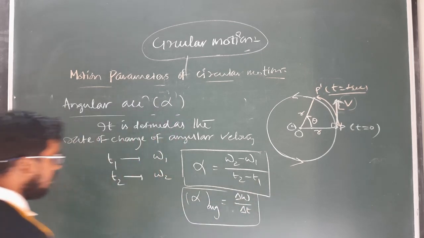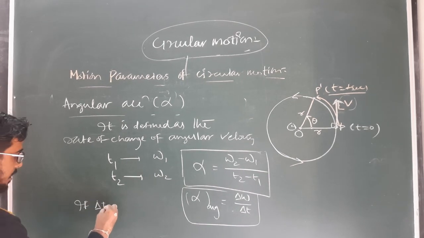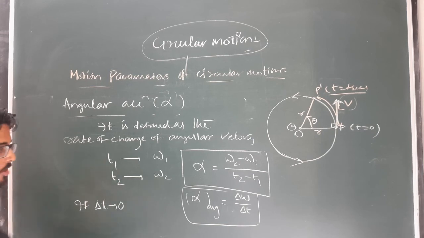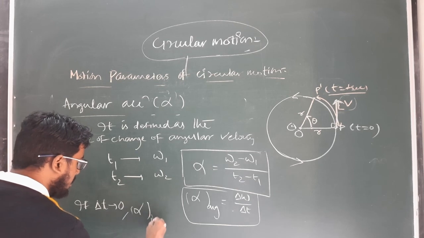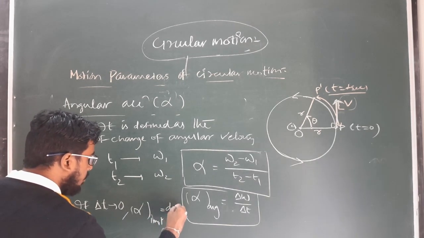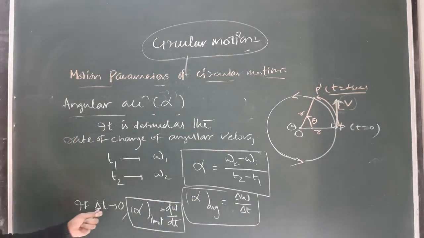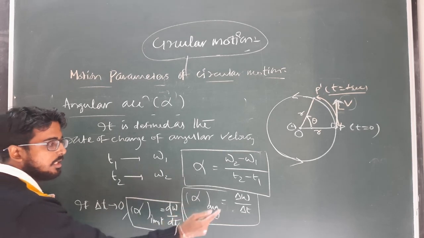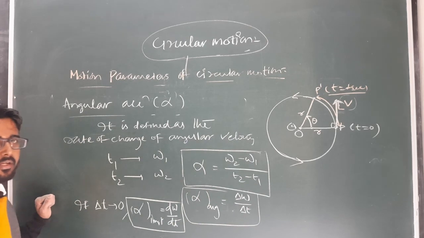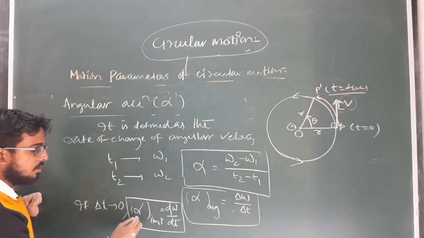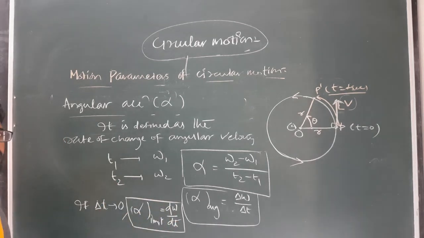Clear? So for any instant, if the time interval delta t tends to 0, or the time interval is very small, then the angular acceleration will become instantaneous angular acceleration, which is defined as d omega by dt. So we have to remember this relation. The average angular acceleration is defined as del omega by delta t, the total change in angular velocity divided by total time interval. But the instantaneous angular acceleration at any particular instant is defined as d omega by dt, or the rate of change of angular velocity.